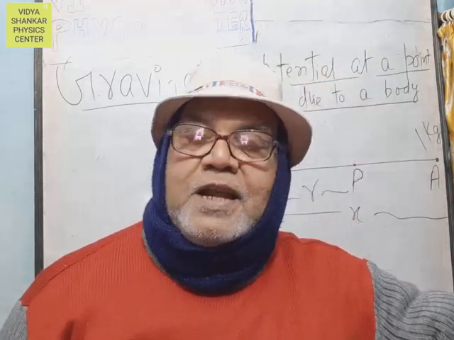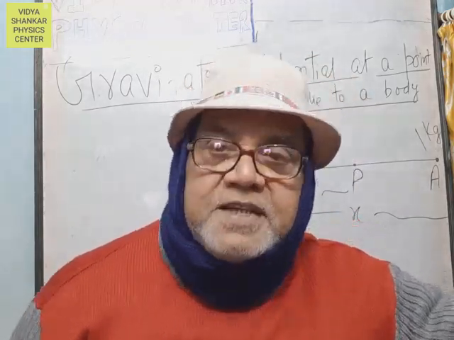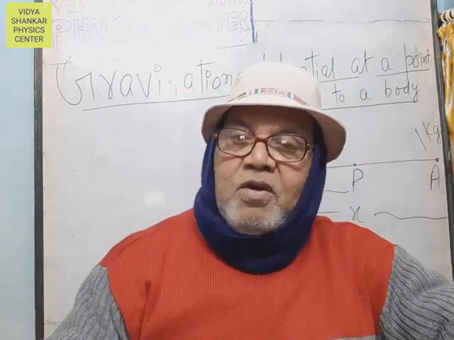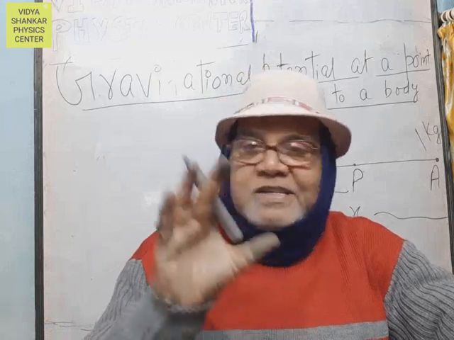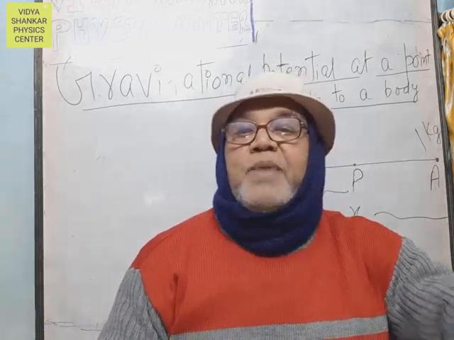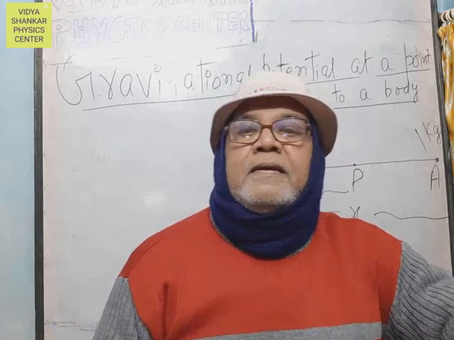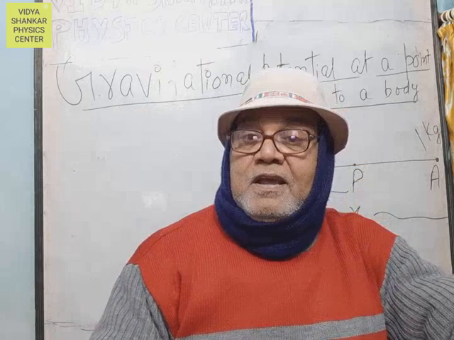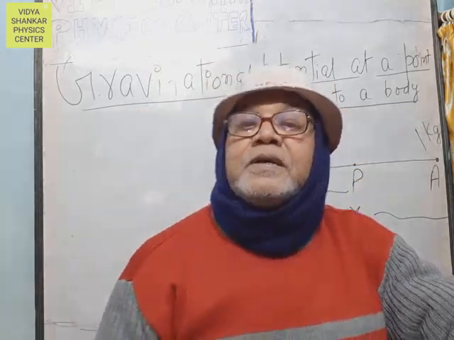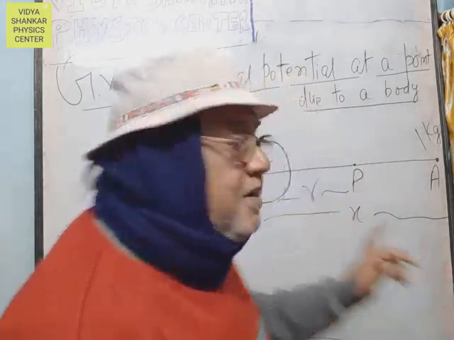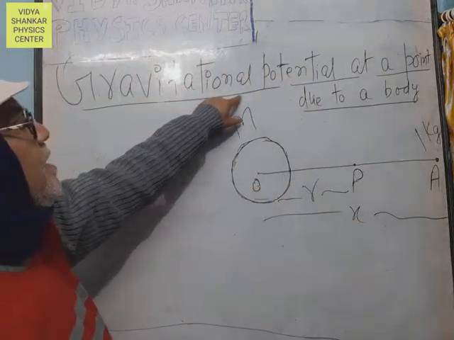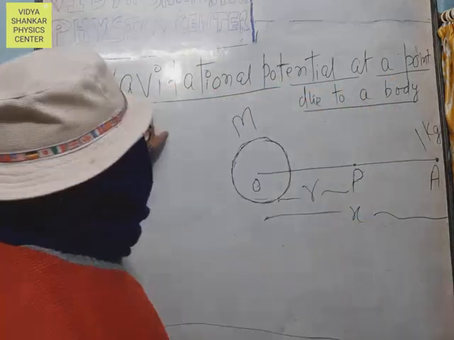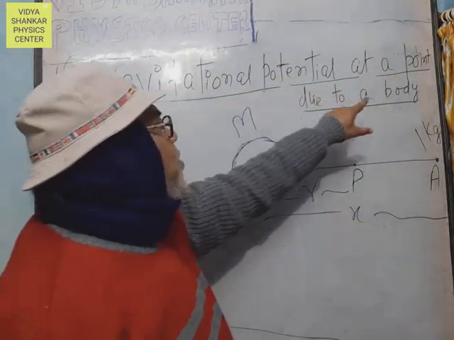Today I am going to derive the expression for gravitational potential at a point due to a body. Gravitational potential is already defined: it is the work done in taking unit mass from infinity to a point in the gravitational field. Today, I am going to derive the gravitational potential. The title is Gravitational Potential at a point due to a body.